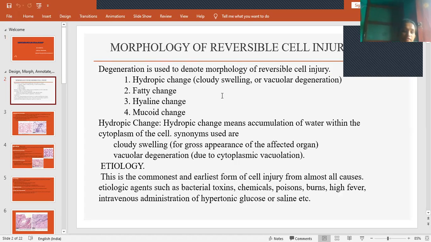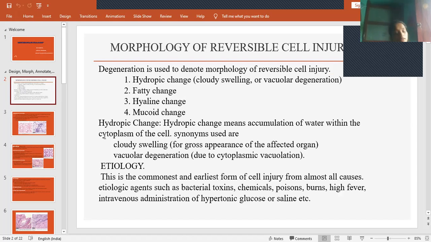So what are the changes we'll find in case of reversible cell injury? Hydropic changes, which occur due to accumulation of water within the cell cytoplasm, and then fatty changes, hyaline change, and mucoid change. These are the changes we are going to see in the morphology of reversible cell injury. Clear? First is hydropic change. Hydropic change means accumulation of water within the cytoplasm of the cell.